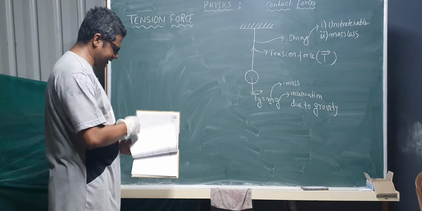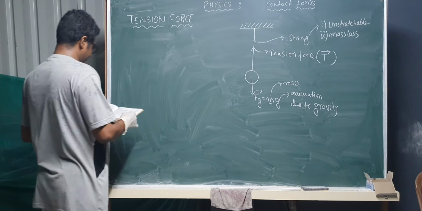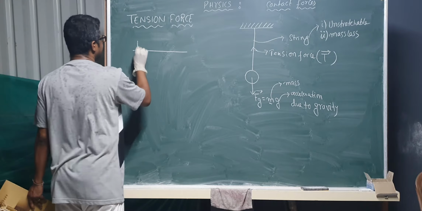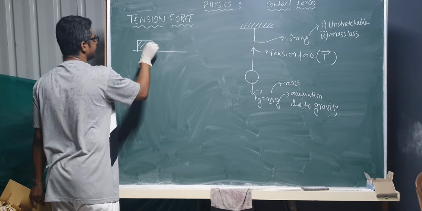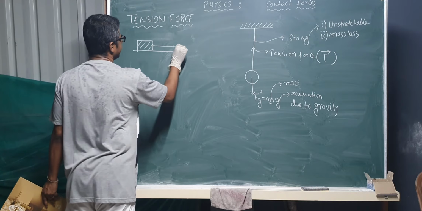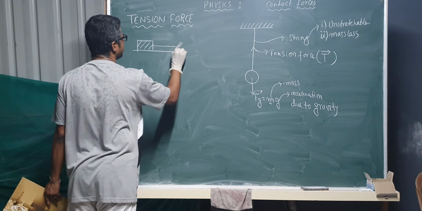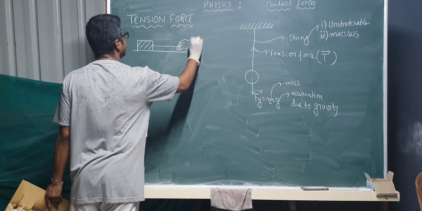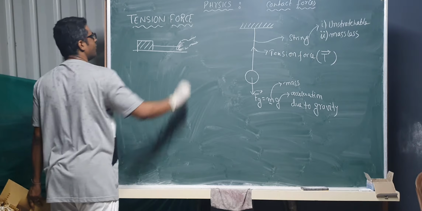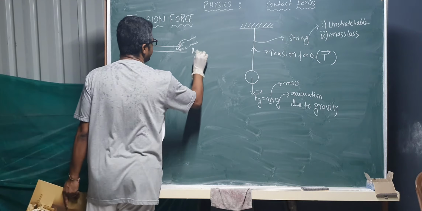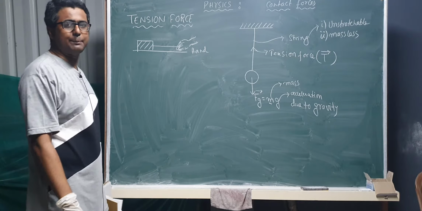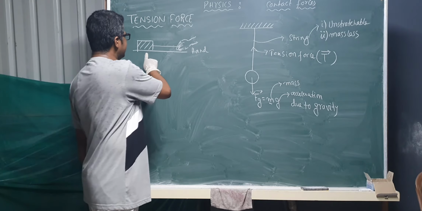First of all, let us take a very simple example. So here is a table, here is a mass. So here is my hand. I am not a very good painter, don't mind my painting, but I think I did quite a good job. So this is the hand, and you are pulling it. So at this moment both bodies can move.